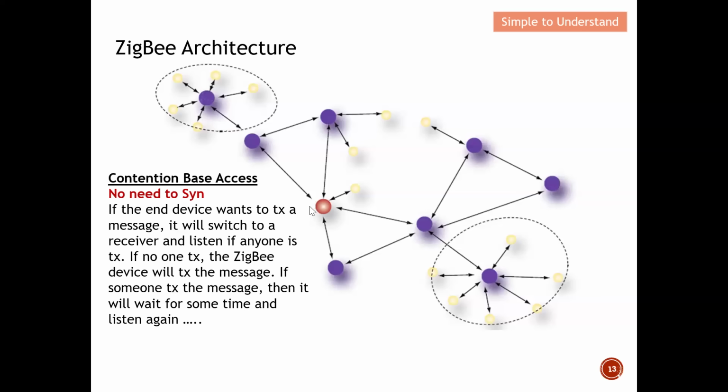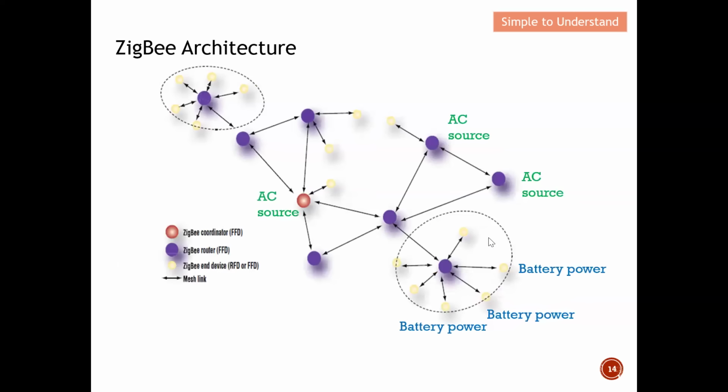So this is actually the key difference between contention-free and contention-based access. Okay, so let me quickly mention the battery. As I mentioned earlier, all these end devices can be battery powered. But the router and the coordinator need to be powered by an AC source. Why, you probably ask? Keep this in mind.